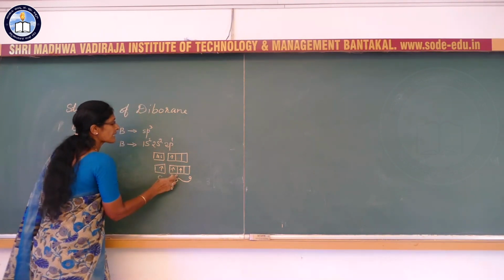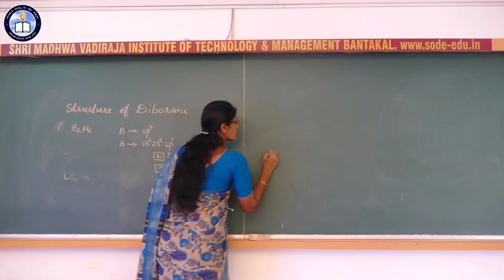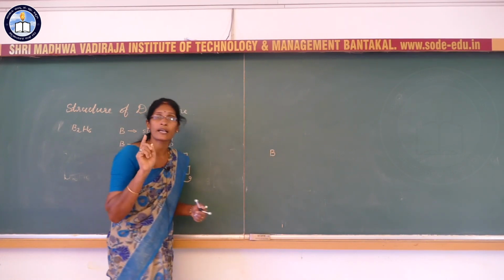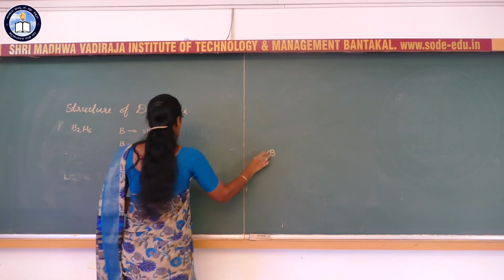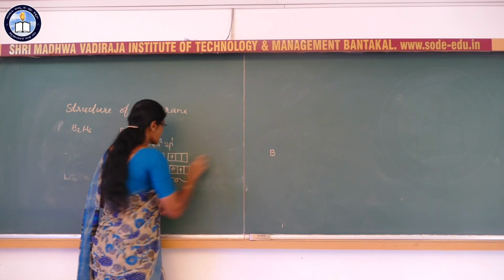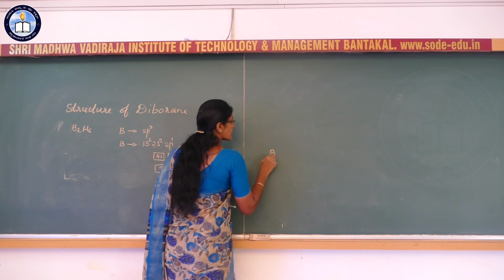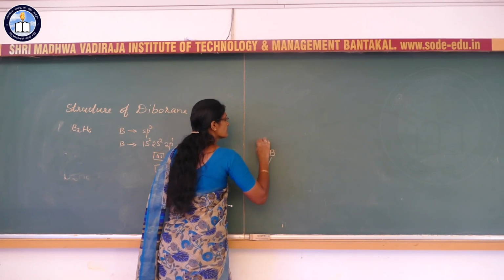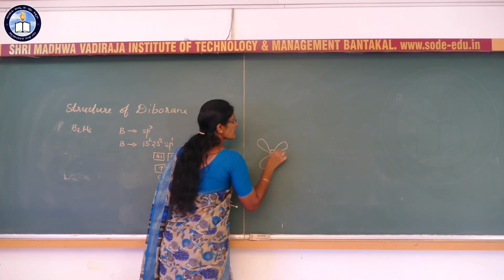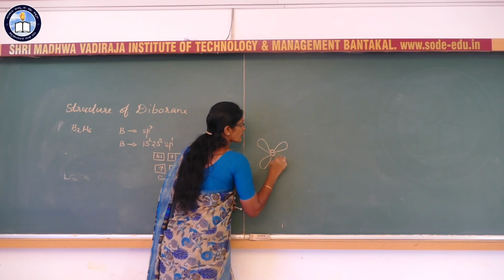So the sp3 hybridized orbitals of one boron atom. In diborane there are two boron atoms, and one boron atom has 4 sp3 hybrid orbitals, 1, 2, 3 and 4.